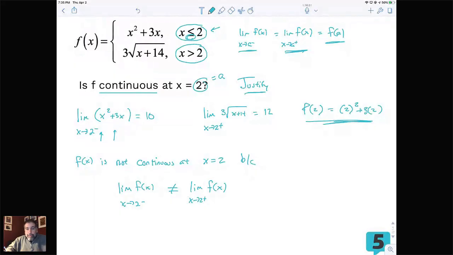I would go one step further. You don't necessarily have to, but I would go one step further, and underneath it, I would make sure they understand it's because I found 10 for one and I found 12 for the other. Okay, so this would be a perfectly good justification for this problem.